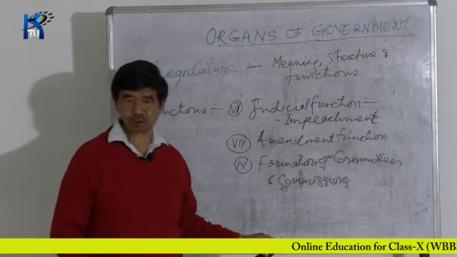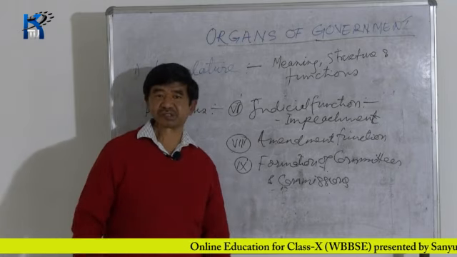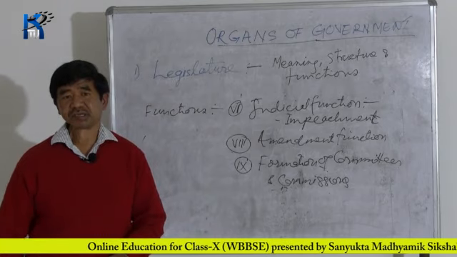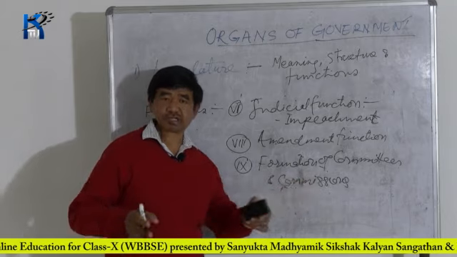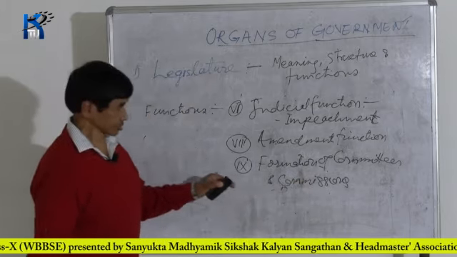So in this way a number of commissions, like Jain Commission and Sarkaria Commission, are there. Even in USA also, a number of commissions were formed by the legislature.